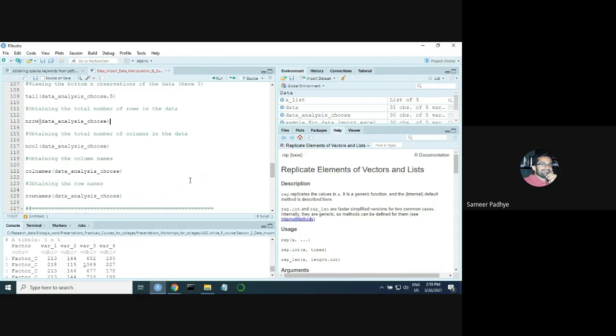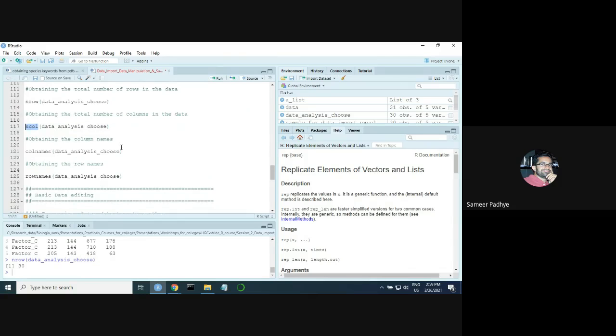If you are interested in only knowing the number of rows of your data, you have this function called nrow, number of rows. The input that you give for this is your data set name. If you run it, you will see that it will give you the number of rows. Similarly, you have a function called ncol, which is basically number of columns. You run that command, you'll see that it is.